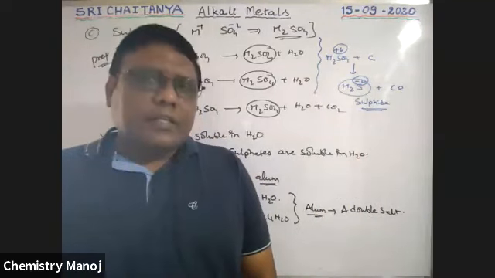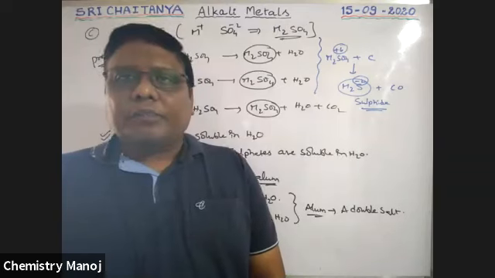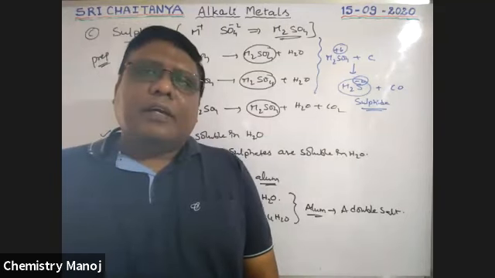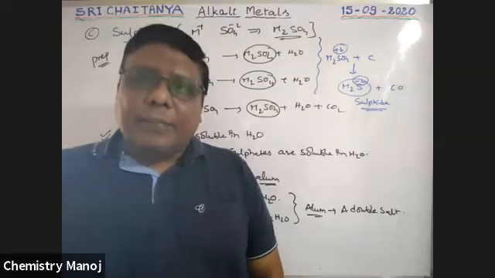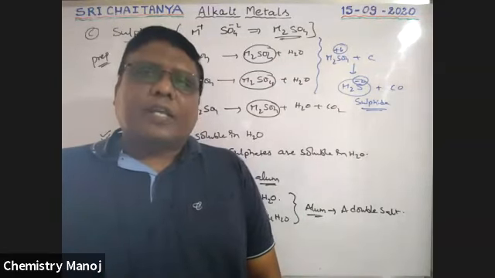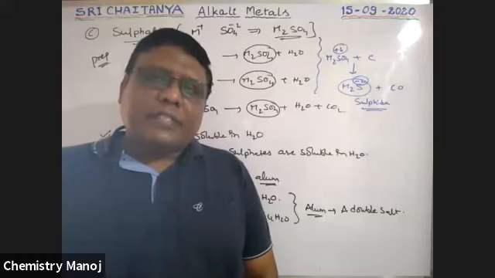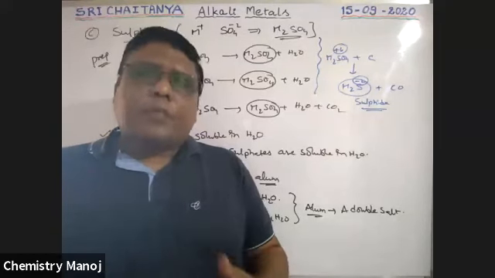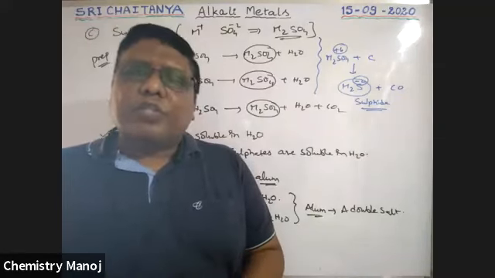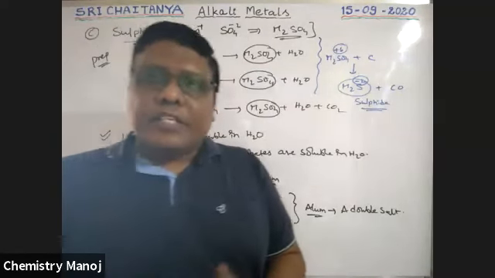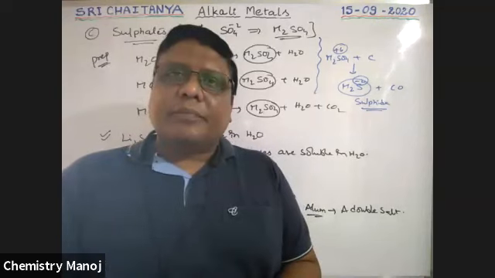So like this, different chemical compounds. Right now, this is the end of our compounds of alkali metals. Tomorrow we will discuss the anomalous properties of lithium and also the diagonal relationship of lithium with magnesium. The general properties, coincidence, all of those we will discuss tomorrow. Okay, boys.